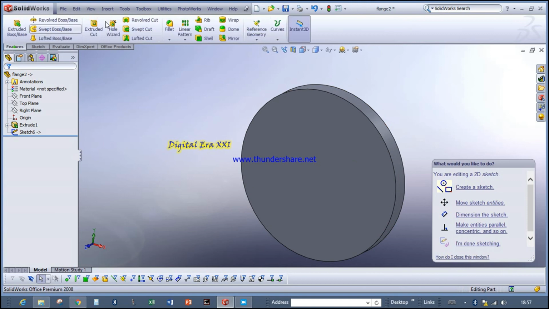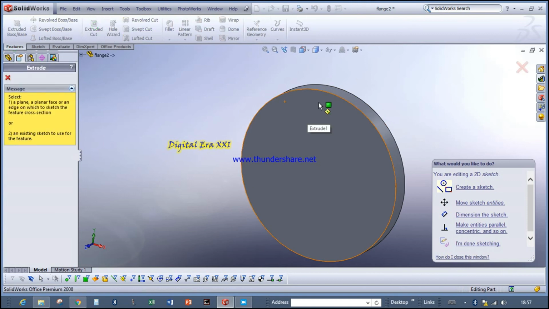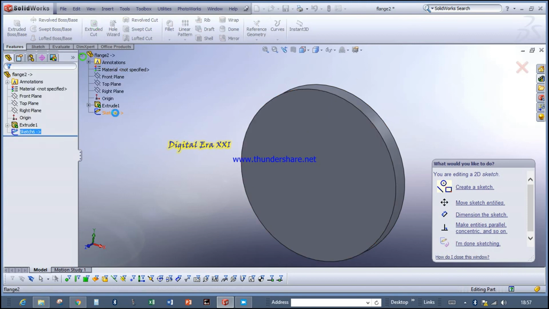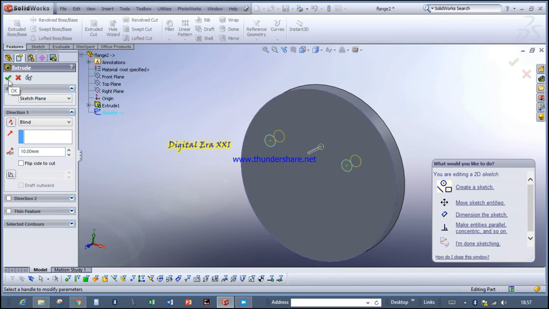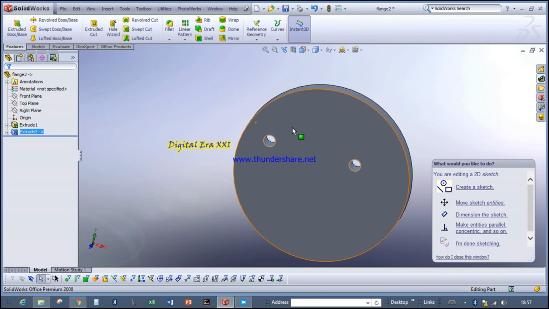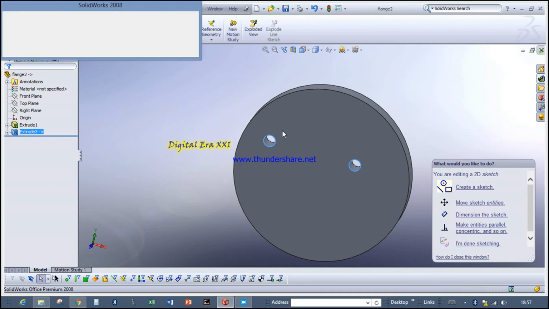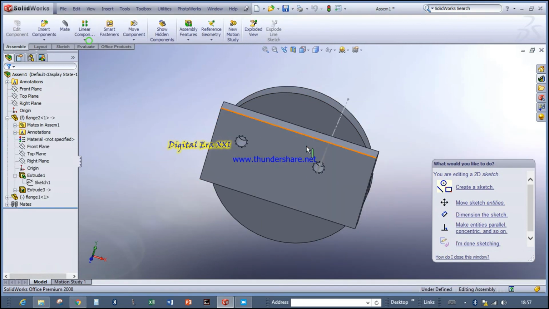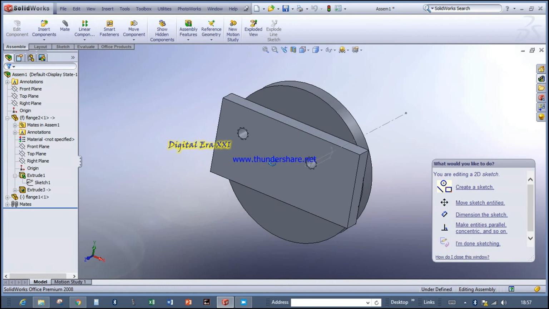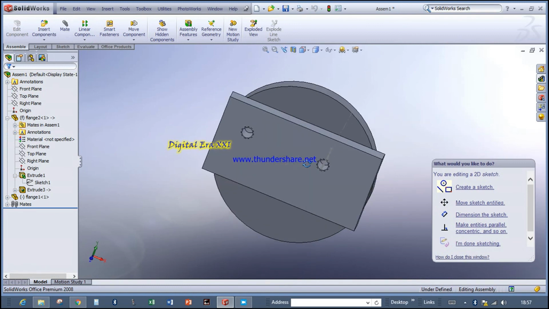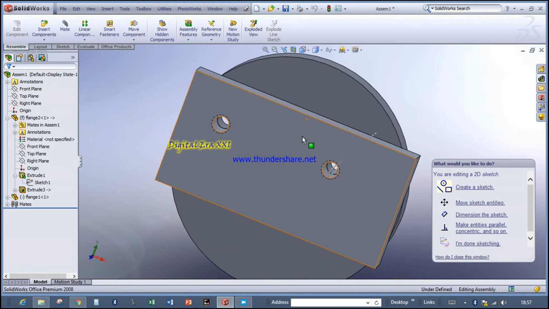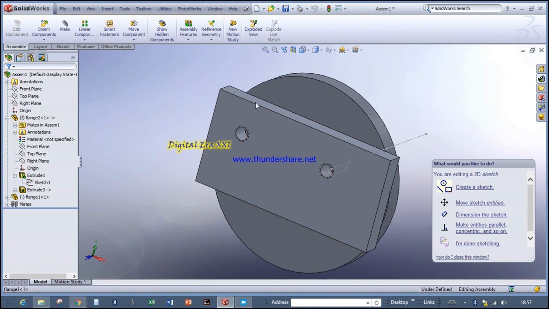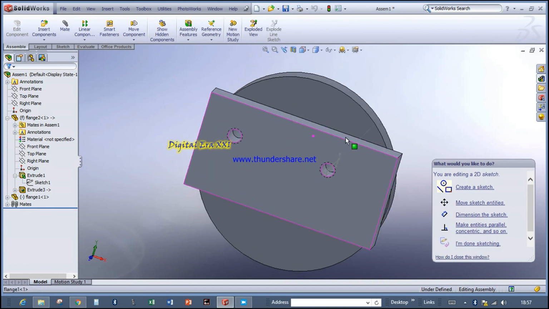Now put whatever cut extrude or any command you want to try. Select the sketch, give cut extrude, save it, come back to the assembly. Yes. Now the drill is projected to the opposite part without giving any dimensions. So this is what I tried to explain in this video.